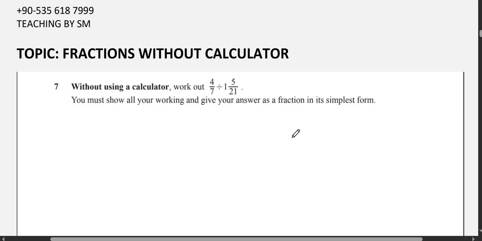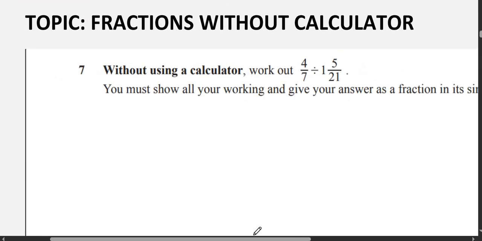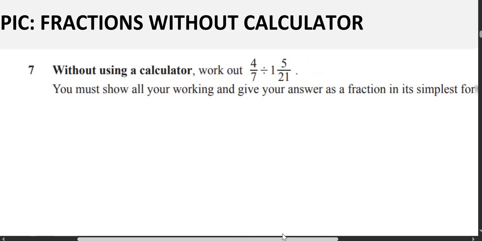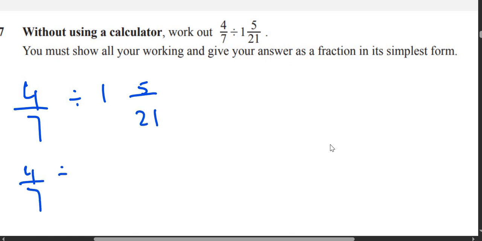Now we are on to the third topic, which is fractions without calculators. So okay, now for example you have this question: 4 upon 7 divided by 1 whole 5 upon 21. First just write as it is 4 upon 7 and convert this. 21 multiplied by 1 is 21. 21 plus 5 is 26, so it becomes 26 upon 21.